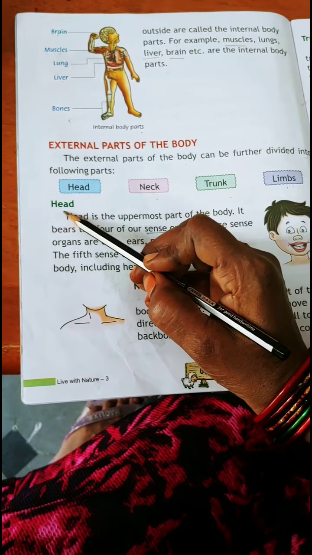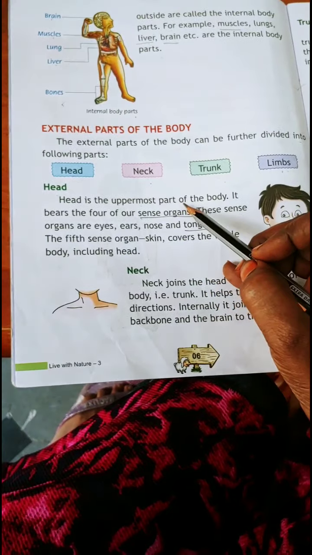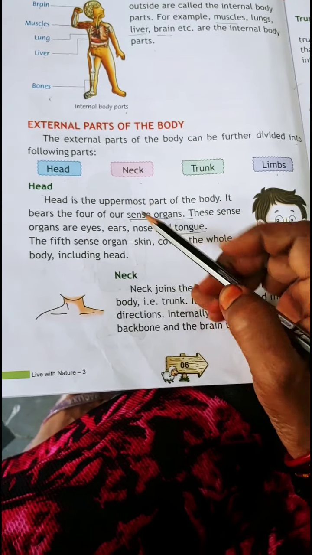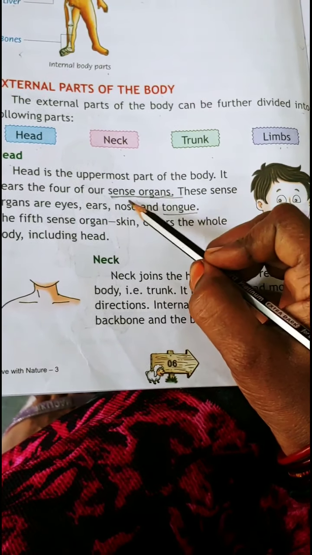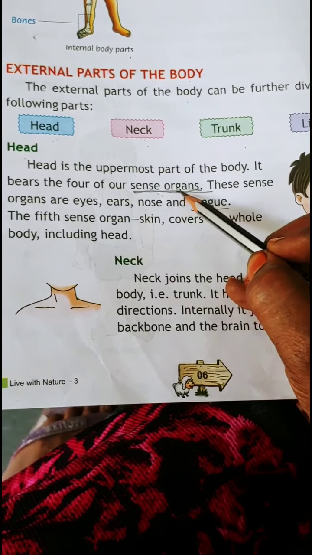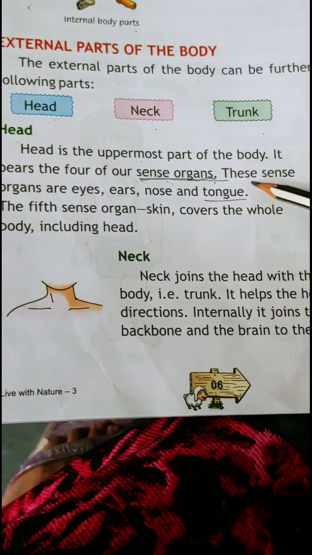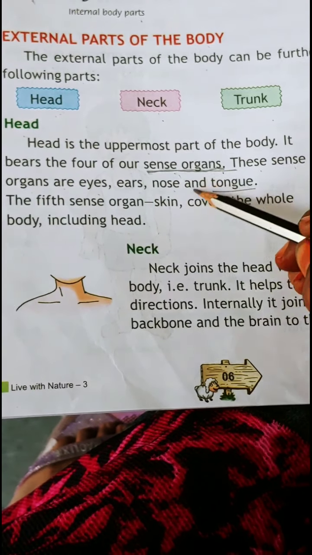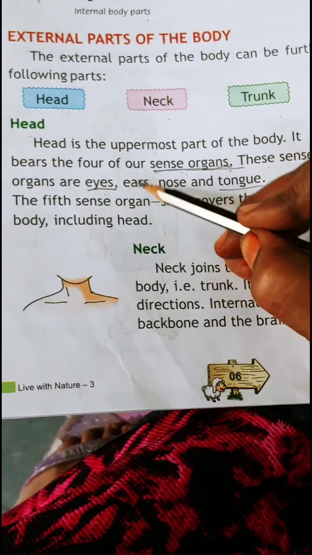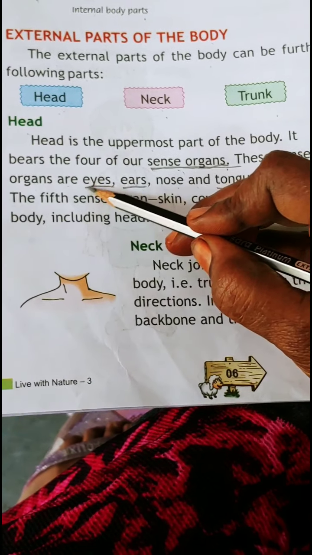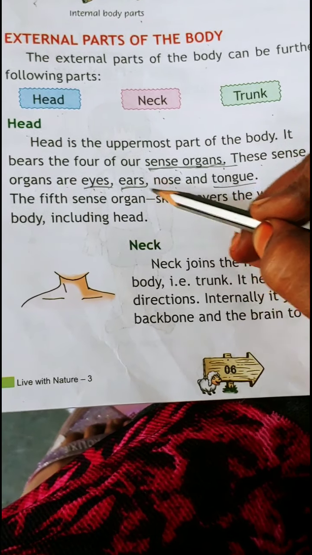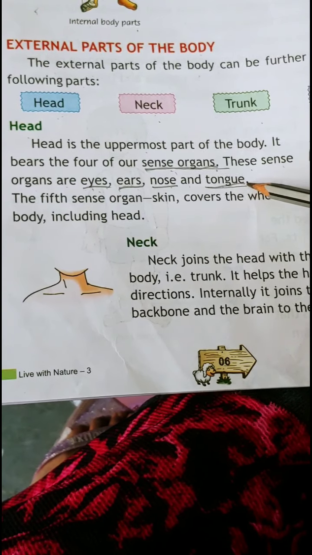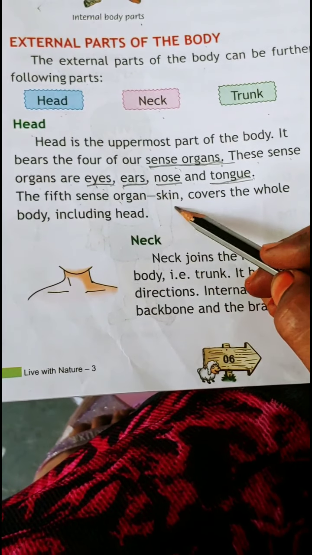So let us know about the head. Head is the uppermost part of the body. It bears the four of our sense organs. Underline sense organs. S-E-N-S-E. Sense organs. O-R-G-A-N-S. Sense organs. These sense organs are eyes, ears, nose and tongue. See children, underline all these sense organs. Ears, eyes, E-Y-E-S, eyes, E-A-R-S, ears, N-O-S-E, nose and tongue, T-O-N-G-U-E, tongue. The fifth sense organ is skin.